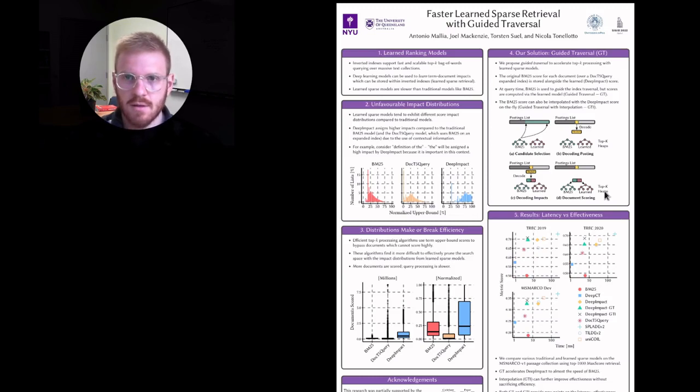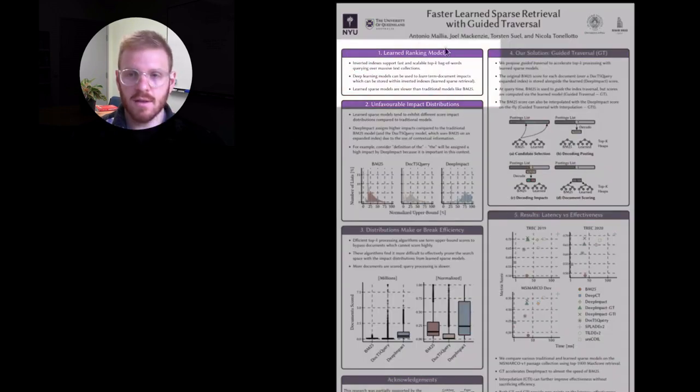G'day everyone, my name's Mackenzie and this is the SIGIR 2022 short paper poster presentation for the paper Fast to Learn Sparse Retrieval with Guided Traversal. And this was work done with Antonio Mallia, Torsten Suel and Nicola Tonellotto.